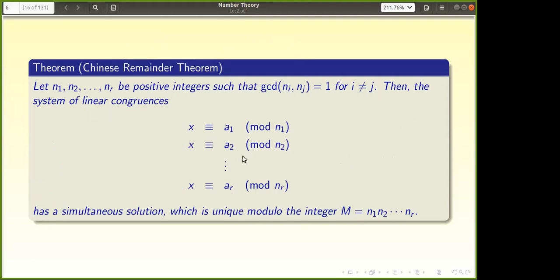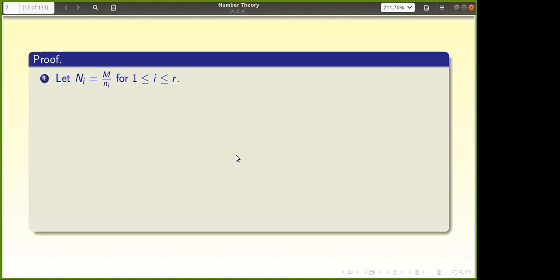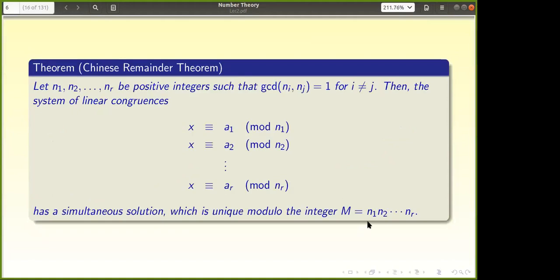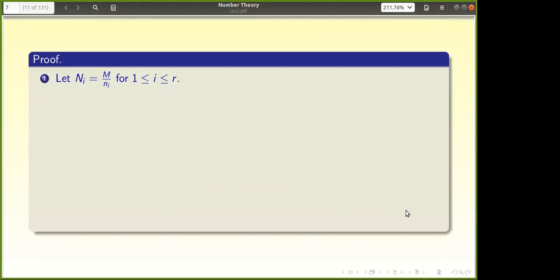So that is the thing, and I will connect it further. How do you prove it? I am just giving some hint. This M is the product of all these numbers, n1 into n2 into nr. I am constructing some numbers. What is capital Ni? Ni is equal to M by ni.